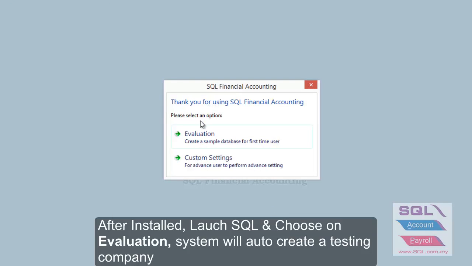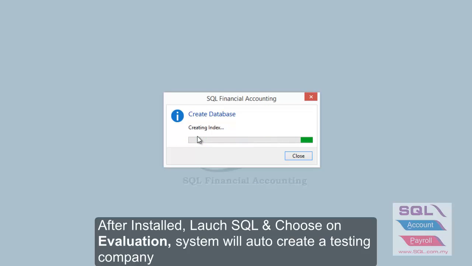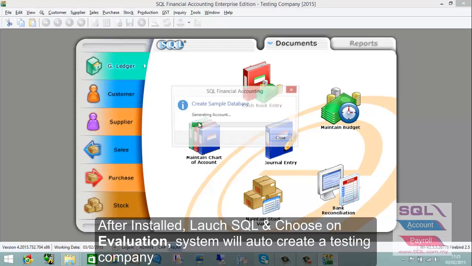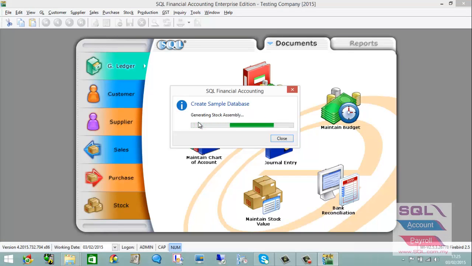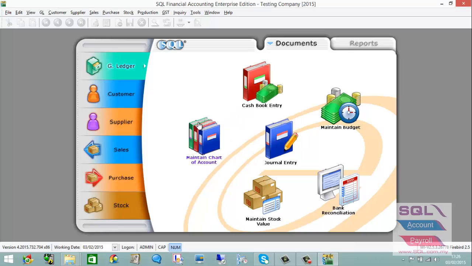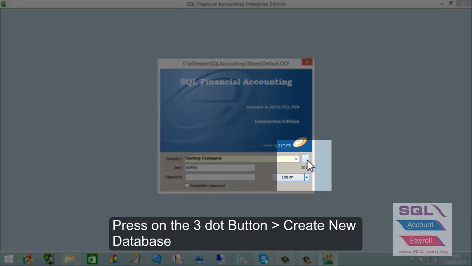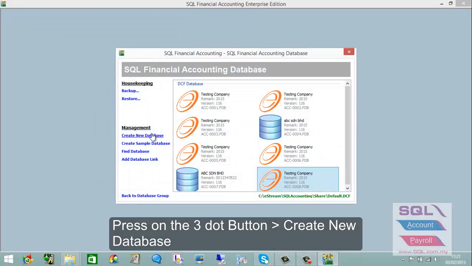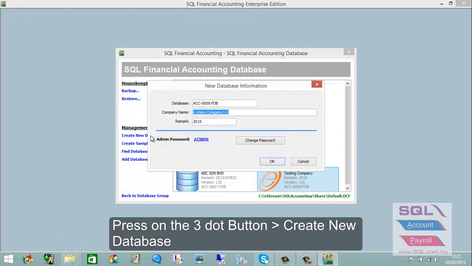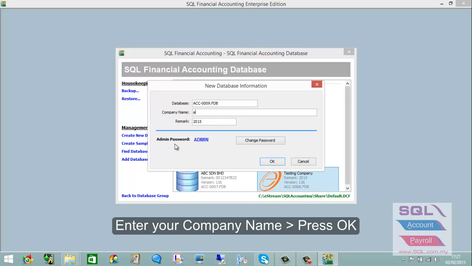After finishing the installation, we have to press on evaluation, so the system will create a sample database for you. It may take some time. Okay, so once the system has created the testing company for you, if you wish to create an empty database, you just press File, Log On, and then press on the three dot button and press on Create New Database. Okay, let's say ABC Sandram Berhad and OK.